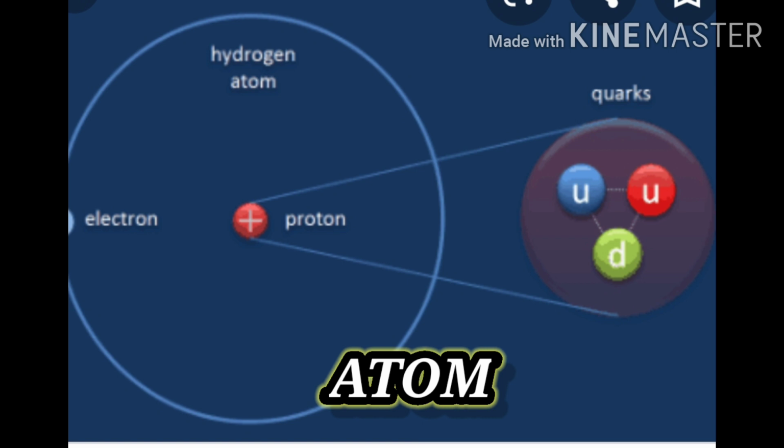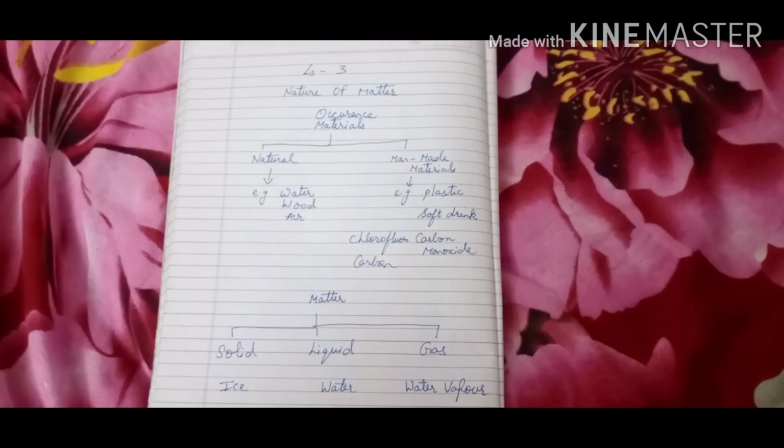Today we will start with lesson number 3, that is nature of matter. Matter is made up of materials. A material is a substance or a mixture of substances that constitutes or makes an object. Material can be pure or impure. It can be living or non-living. Materials science is the study of materials as well as their applications.